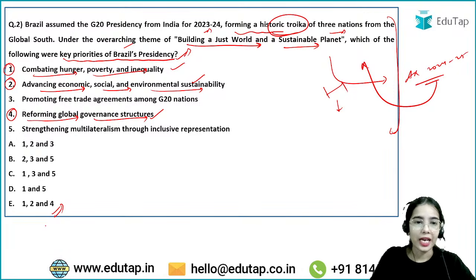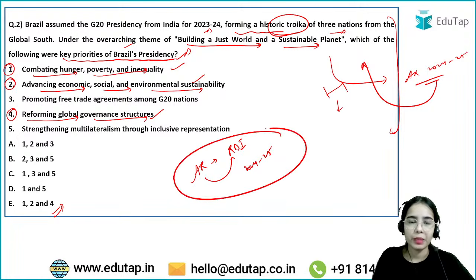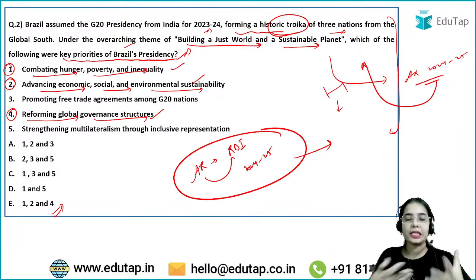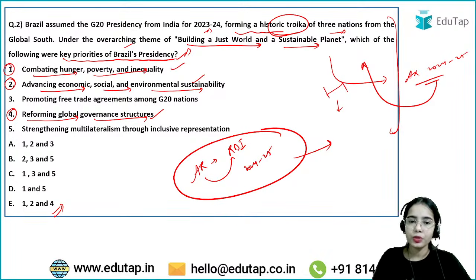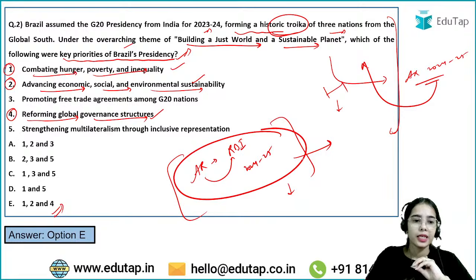I have already taken an annual report session for the annual report of RBI 2024-25. So I have taken a complete session. Do see that session. And today I am taking the MCQ session. Now, if you have seen that complete session, then these MCQs you will be able to do. And here we will only be discussing the MCQs, as I have already taken a complete detailed session for the annual report of RBI 2024-25. So do see that session. Okay. Now here the answer was E.